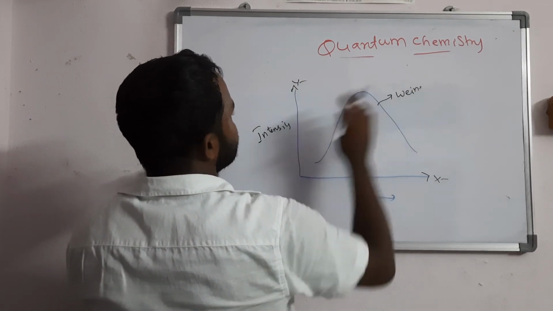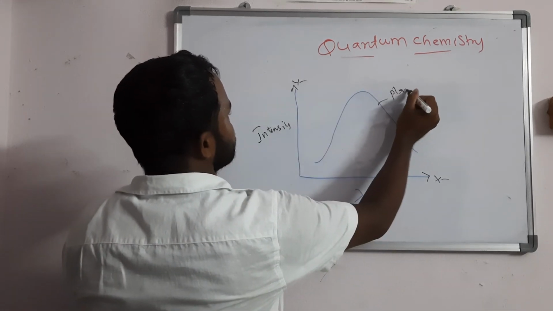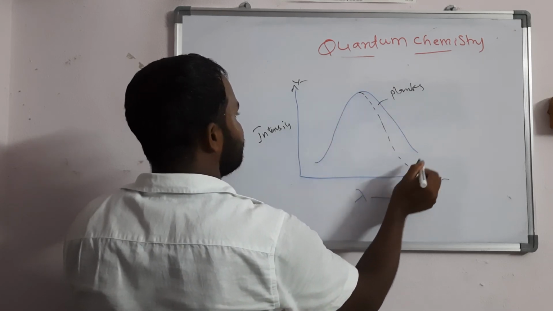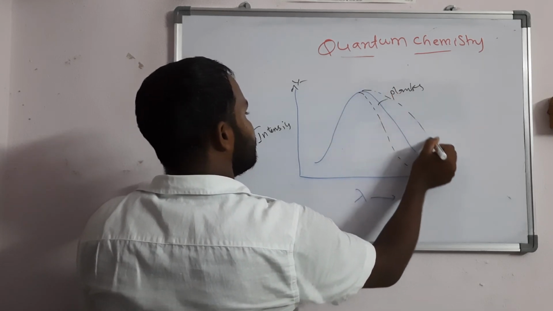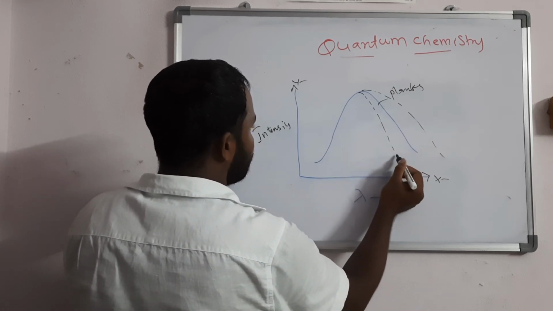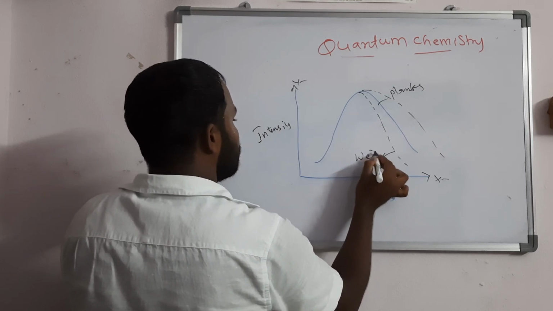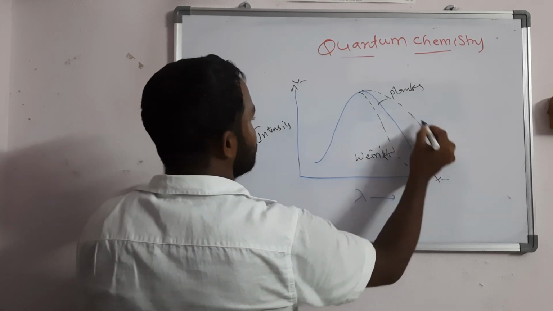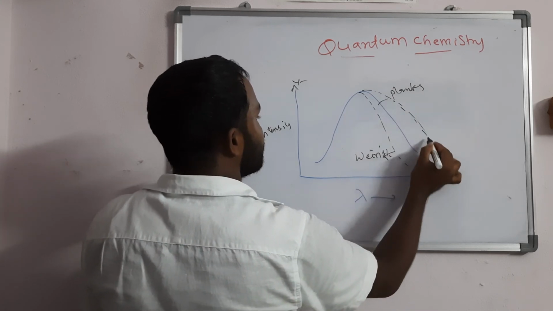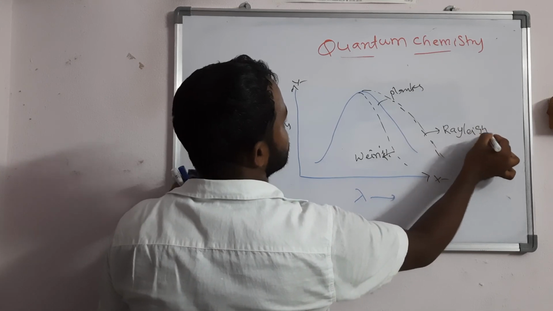From this, some deviation is there. Low lambda means Wien's law. Here it is high lambda, compared to this, and you can say it is the Rayleigh-Jeans law.